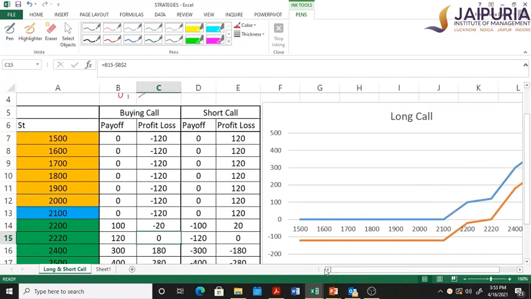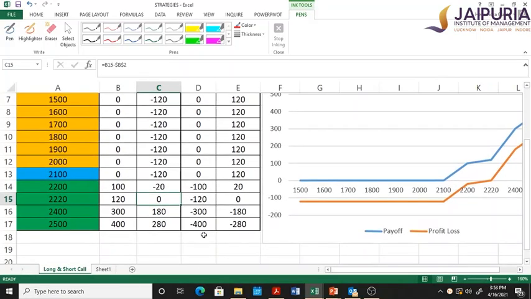Now I can also look at the situation for the person who has shorted the call option, that is, he's selling the call option. The position is totally reverse. First of all, the writer doesn't have a positive payoff. The minimum payoff for the writer is 0, and in profit and loss, the maximum the writer makes is the premium as income, but he will have unlimited loss. As you can see here, if the stock starts going up, his losses start increasing. His payoff becomes negative, and the more the stock increases, the more the loss of the writer will increase.